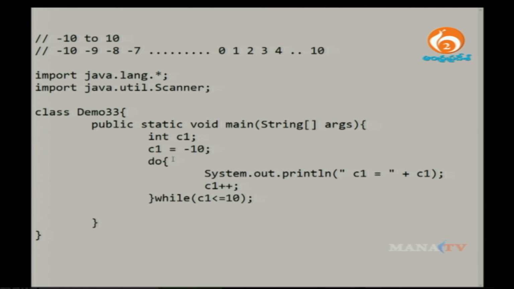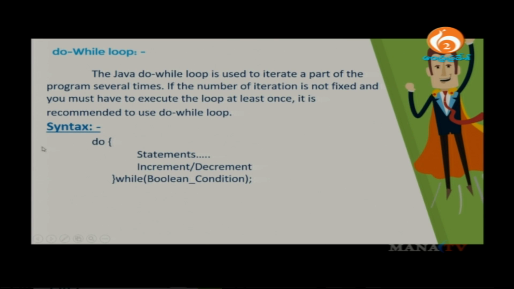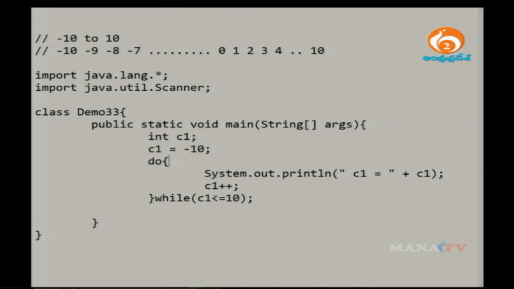But there is one important point which I was discussing here. The very important point is you must execute the loop at least once. What does that mean? For example, let me change this condition so that C1 has to be greater than or equals to 10. Logically think about it: without any condition, the do block will directly get executed, so what value will be printed? The value printed here is minus 10, yes or no?